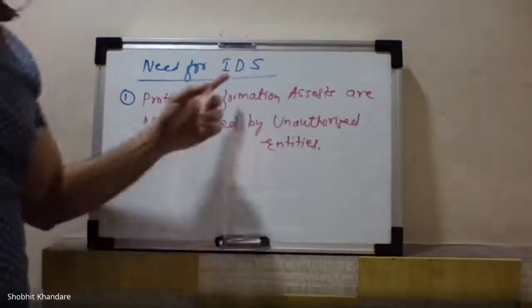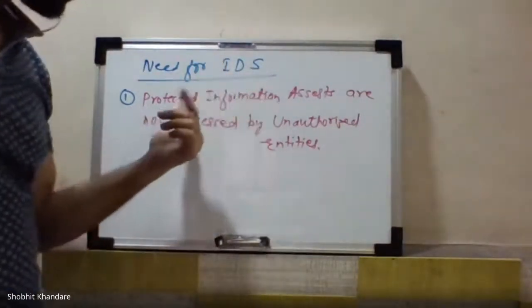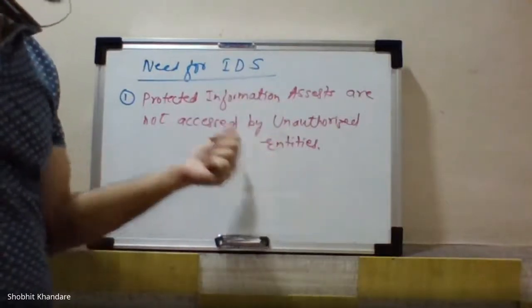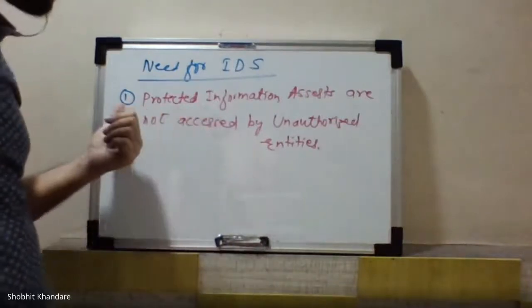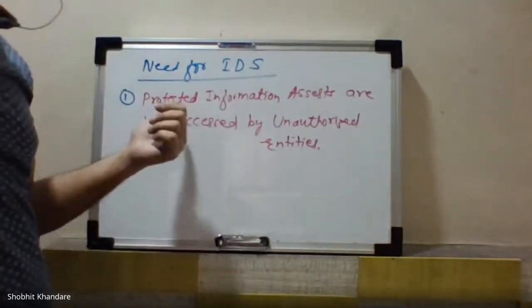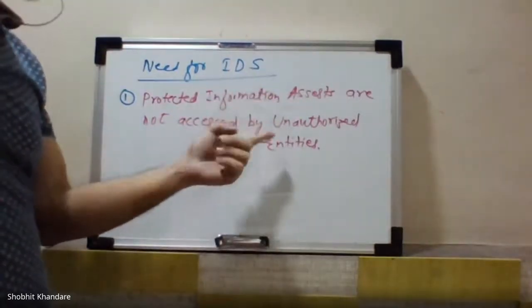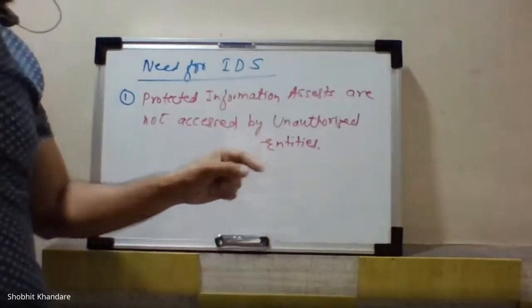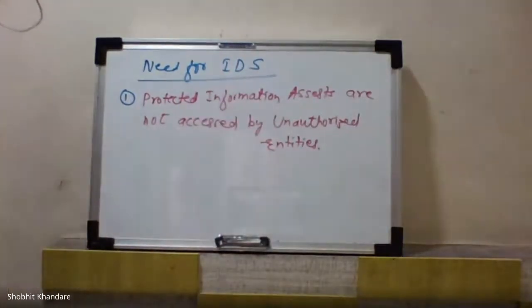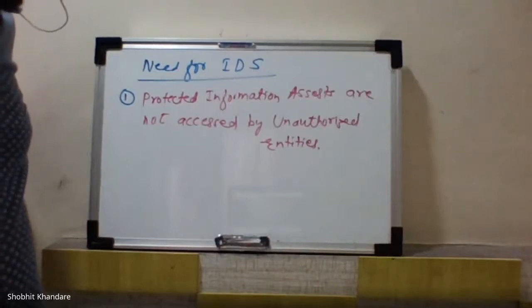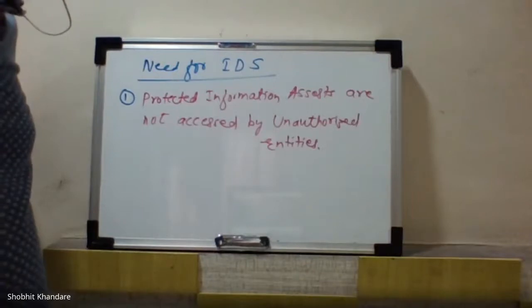So why do we require these IDS? We require these IDS to protect our information assets from whom? From unauthorized entities. This is the priority. This first one is the priority, because we need to protect our information, that is called information assets. They should be protected from unauthorized entities. So just write down one sentence on this: by installing an IDS within the corporate network.